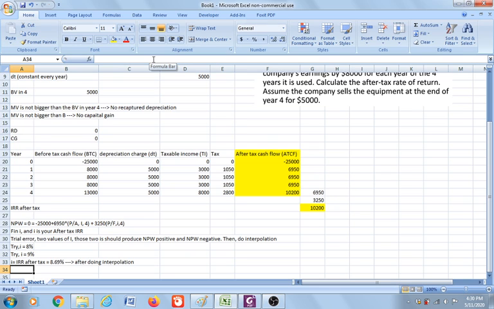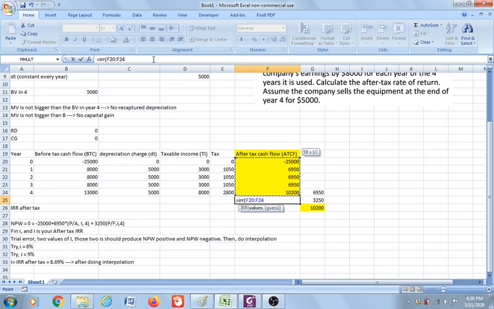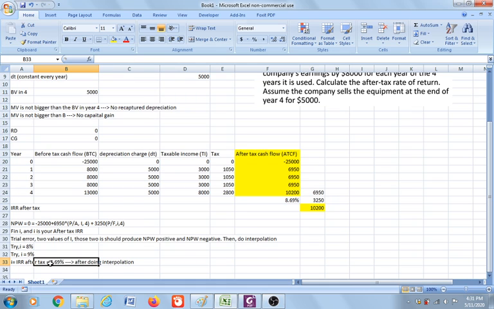Now the easiest way to do this is by using Excel. We can just calculate IRR, get all the values from the after-tax cash flow, and then guess. I'm going to use 10% as my guess. See, it is 9%. If we add the decimal places, it will be 8.96%. So that is your IRR after tax. If the MARR is less than your IRR after tax, then buy the machine. If your IRR after tax is less than your MARR, it is not a good idea to buy the machine.